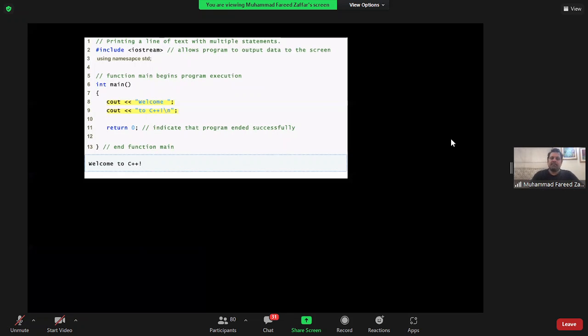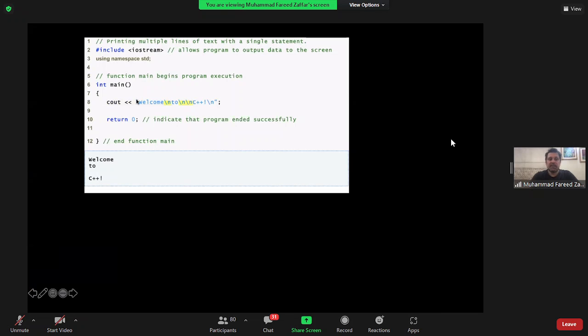Okay, whenever you compile the program, you can actually put in multiple cout statements, and we've done a combination of all of them. Welcome to C++, I can write all of that in one line, or I can break them up into different lines using endl or \n, all of this. So this particular program, welcome \n to \n C++ \n, is essentially going to print this. It's going to print a welcome, it's going to print a to on a separate line, then it's going to print a blank line, and then it's going to say C++.